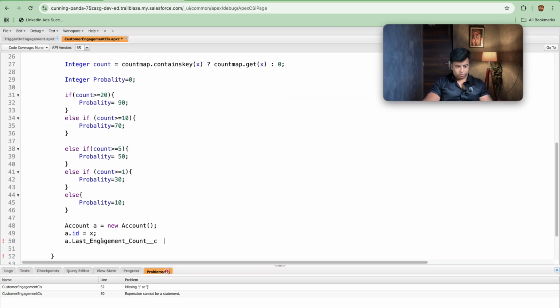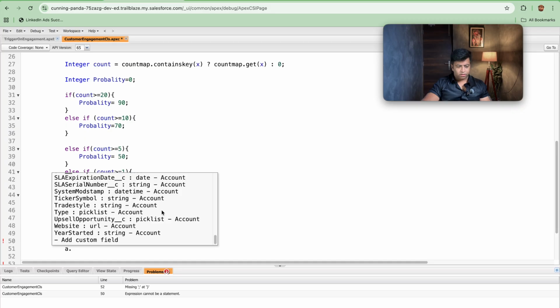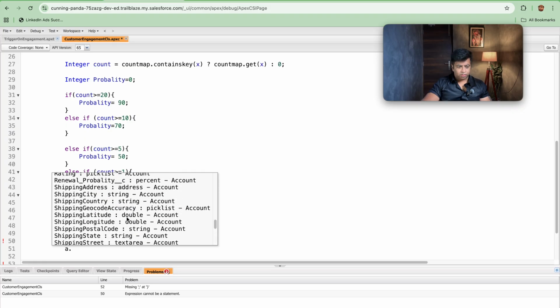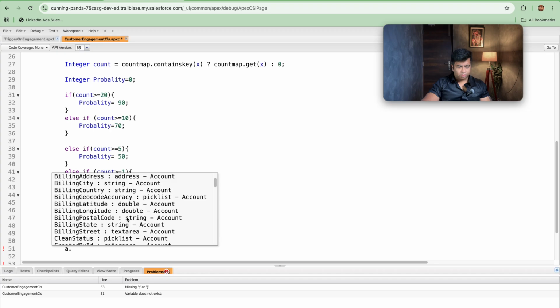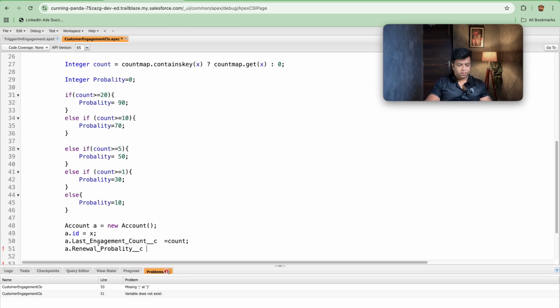So last engagement count is equal to count, and further a dot, there is another custom field, I forgot the name, I think it is renewal probability. Let's make renewal probability equal to probability.